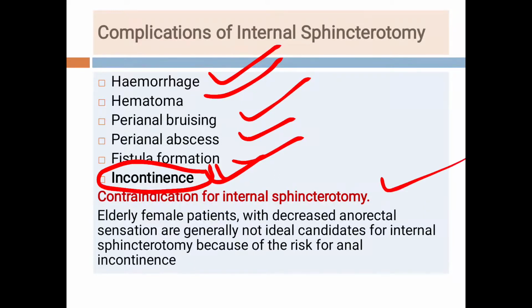Now the contraindications for sphincterotomy. Sphincterotomy is contraindicated in female patients where there is decreased anorectal sensation, and they are generally not ideal candidates for internal sphincterotomy. That means elderly female patients where the sphincter tone is already not good. In such candidates it is avoided because there are high chances of incontinence.